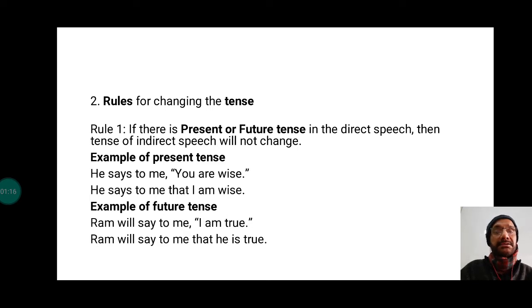Similarly, Ram will say to me, I am true. To remove the inverted comma, we bring in that, and the pronoun changes according to the subject of the reporting verb, and it becomes he. He is true. It's not he was true. So this is simple. When you get a question, the basic thing you do is look at the reporting verb.